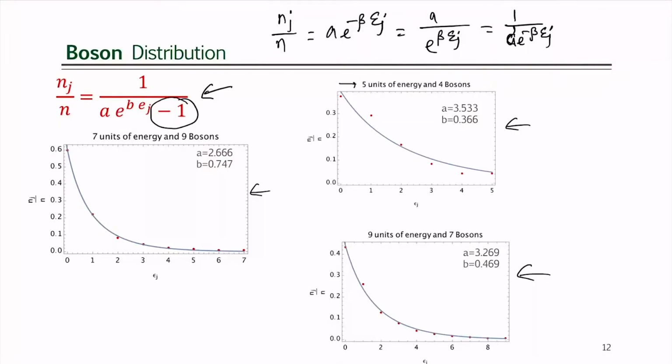Many bosons can reside in the same level. That is an important characteristic apart from being indistinguishable. These two characteristics, one is indistinguishability, another is that many of them can reside in the same level, and that will give rise to this particular statistics. And I have fitted that with that particular line, although for 5, 4 it did not fit that well, but you see it fitted really well for 7 units of energy and 9 bosons, and also 9 units of energy and 7 bosons, and it will fit very well when you increase the number of particles.